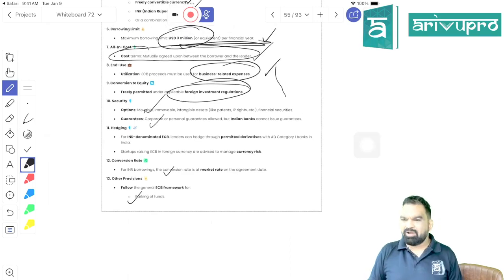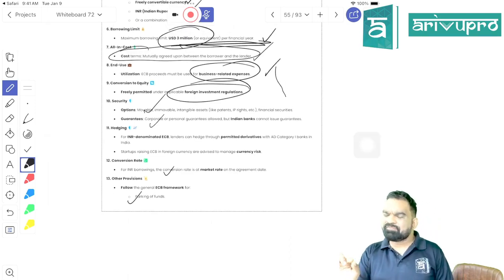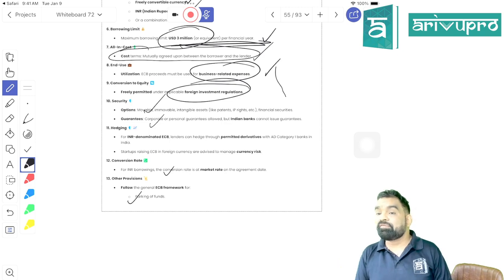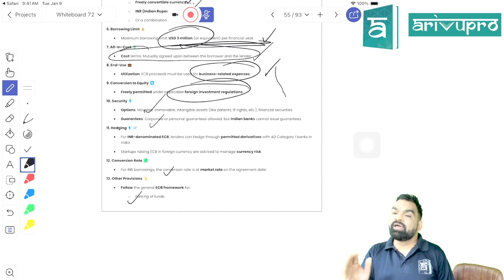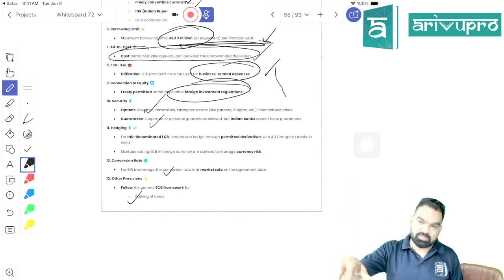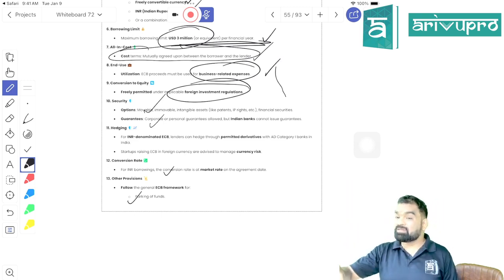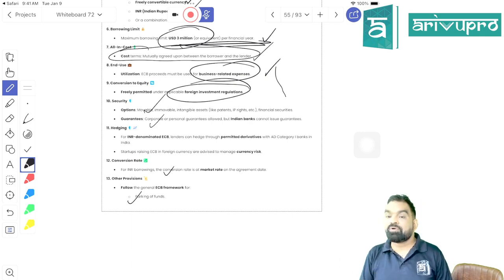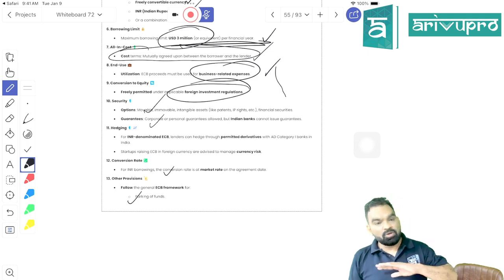Hedging and all, I'll not teach. Just remember, they would have certain hedging requirements. What kind of requirement they have to meet, beta? Hedging means to cover up the risk, okay? To cover up the risk related with exchange rates, they should also hedge. Is it clear? Got my point, students?